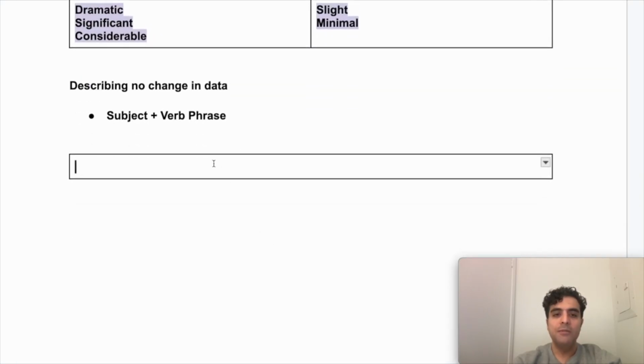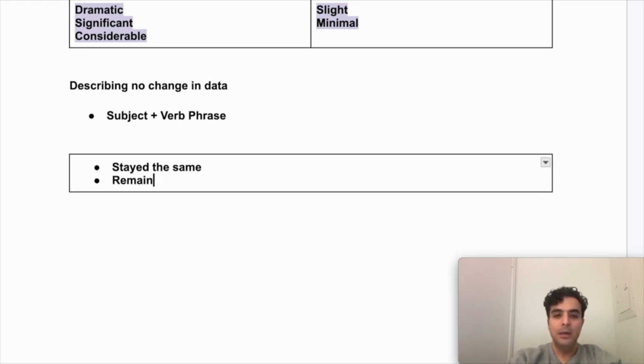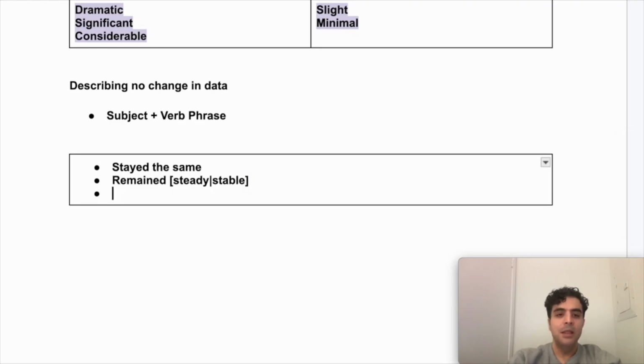One form of this verb phrase for describing no change in our data is to say it stayed the same. So the number of students stayed the same. You could say the number of students remained steady or remained stable. Right? Same structure, really. It's just different wording. Same structure and just different verb phrase that we're using.